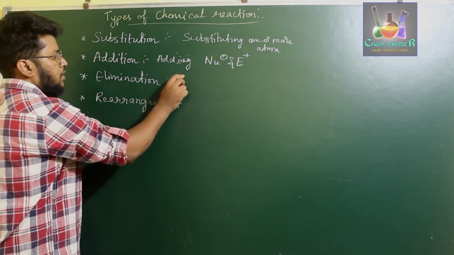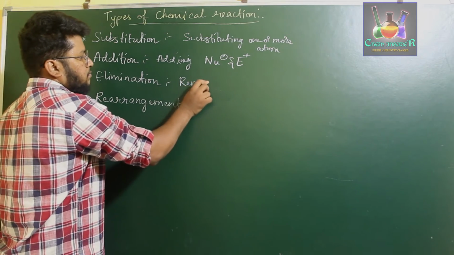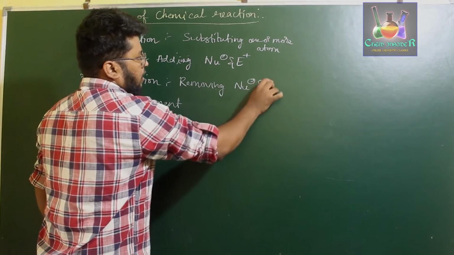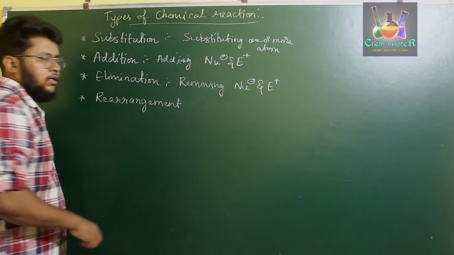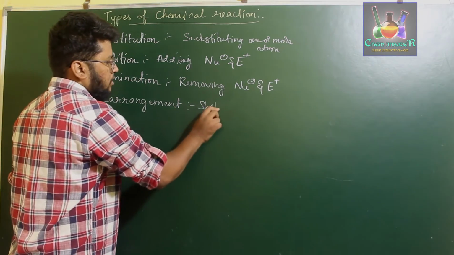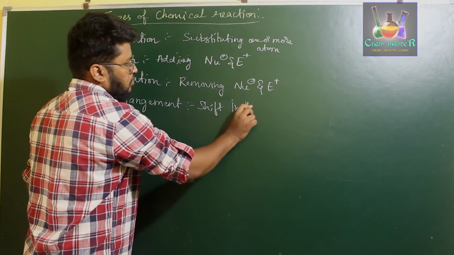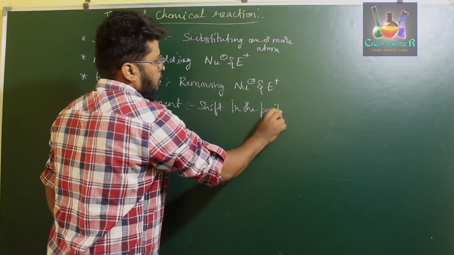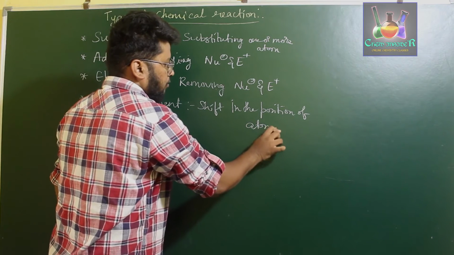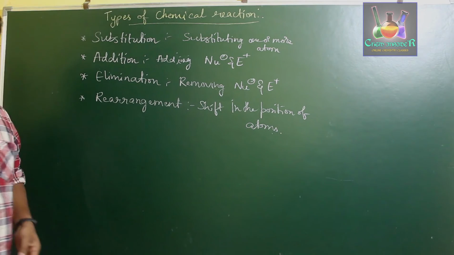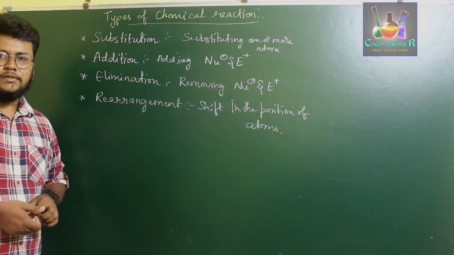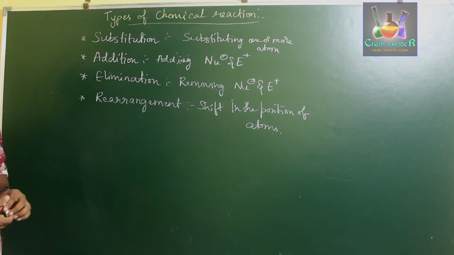In elimination reaction we will be removing a nucleophile and an electrophile. But in the rearrangement reaction we observe a shift in the position of atoms. So these are the four different organic reactions which we observe in normal organic reactions.